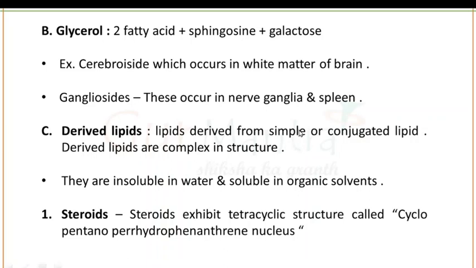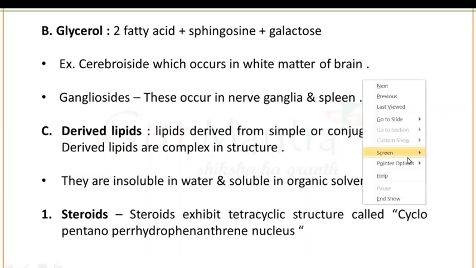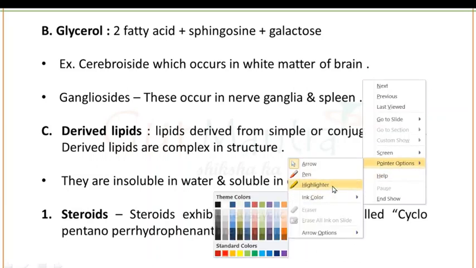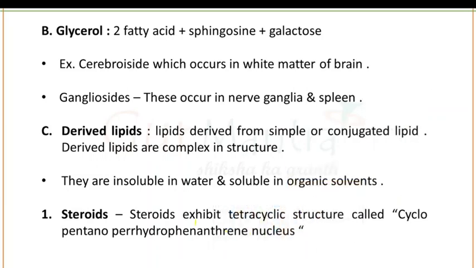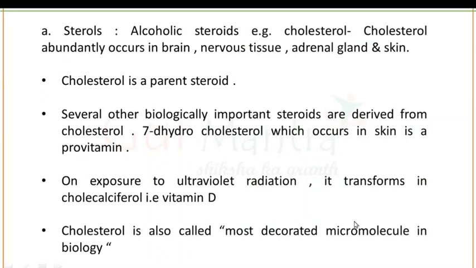A very important point is that steroids exhibit a tetracyclic structure. Next, if you talk about the steroids, our number one category is sterols.